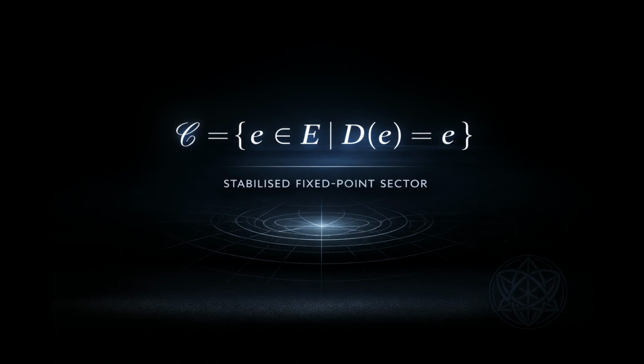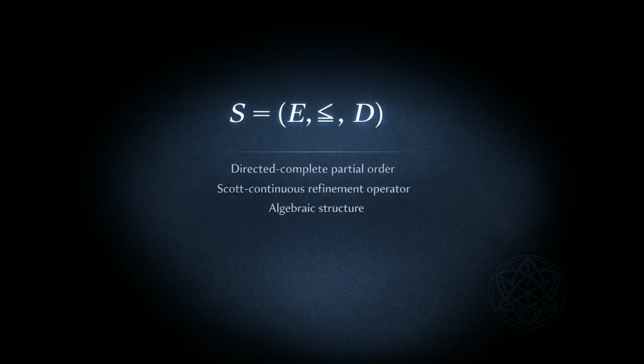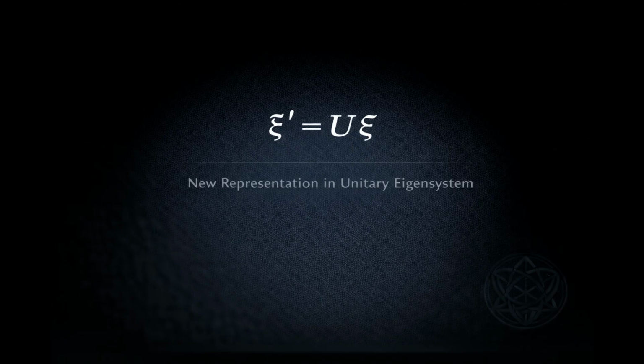Now consider how refinement directions act inside one of these local sectors. They act linearly. They act continuously. And crucially, at least two refinement directions are incompatible. They do not commute. That incompatibility is not decorative, it forces structure. The commutator of refinement directions closes. They form a Lie algebra. That is not imposed from physics. It is forced by refinement composition. Once you have a Lie algebra acting on a finite dimensional space, further consequences follow.